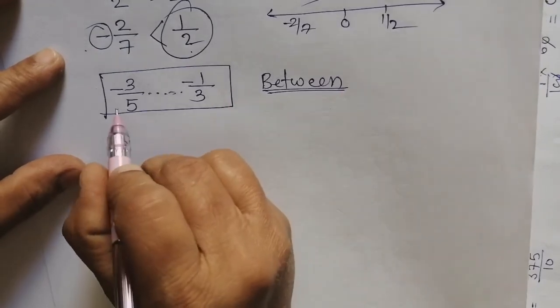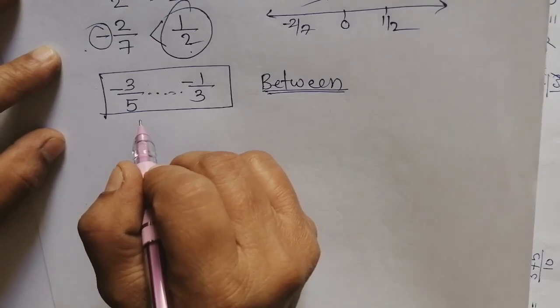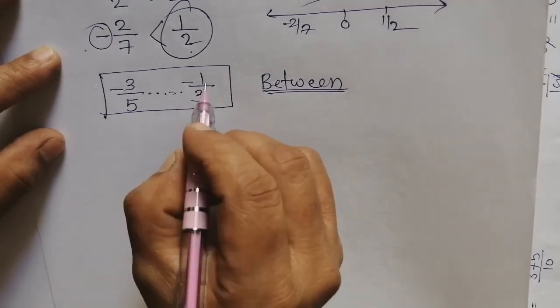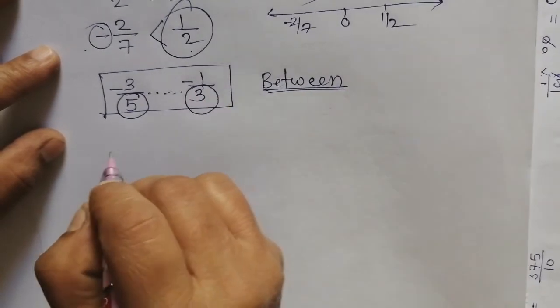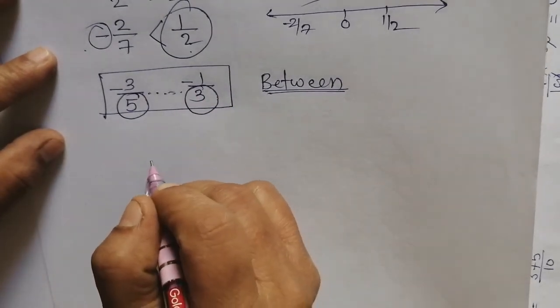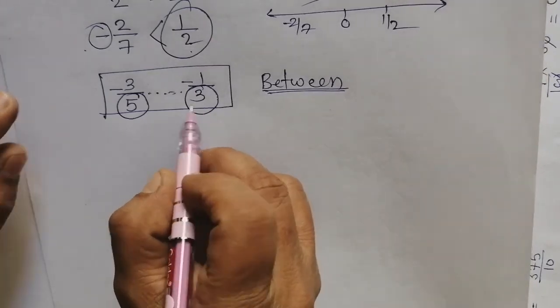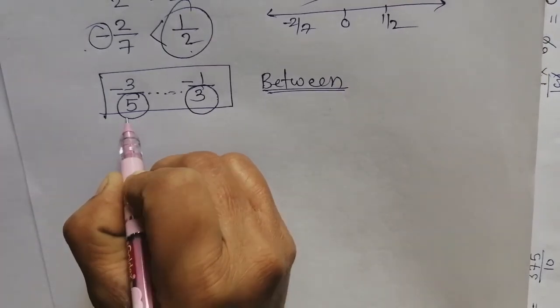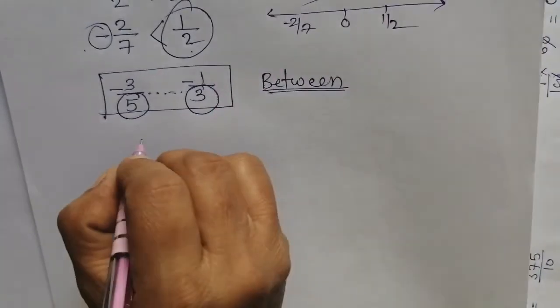For that, first of all we have to convert these two rational numbers into the same form. To make the denominators the same, you multiply the numerator and denominator of the first rational number by the denominator of the second.